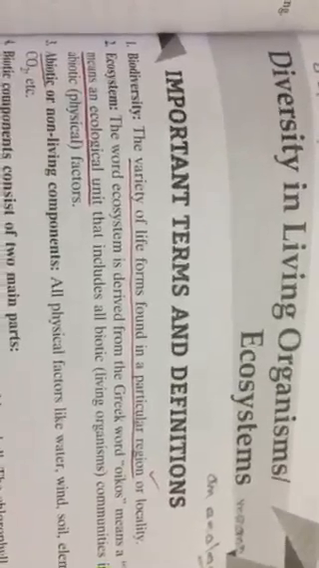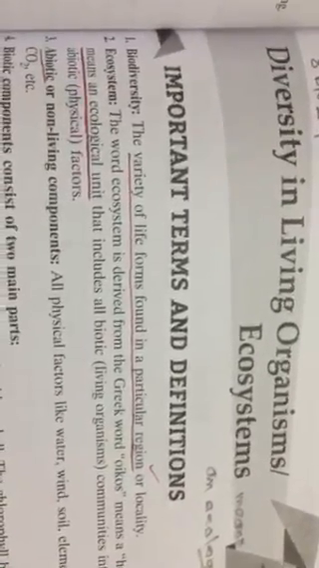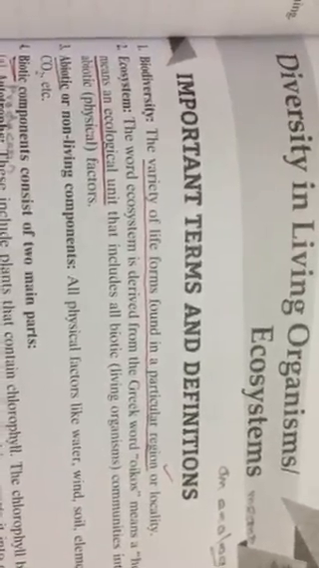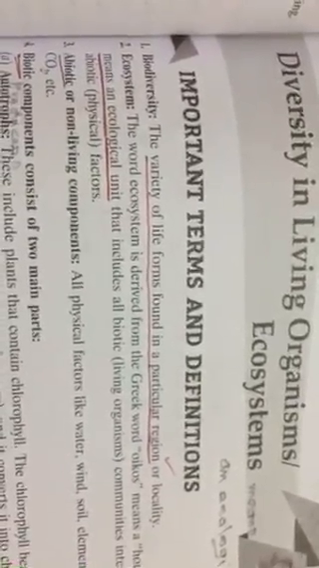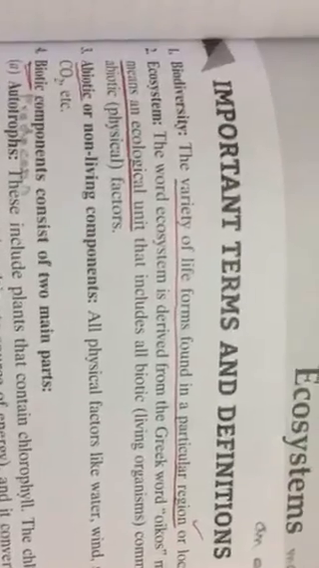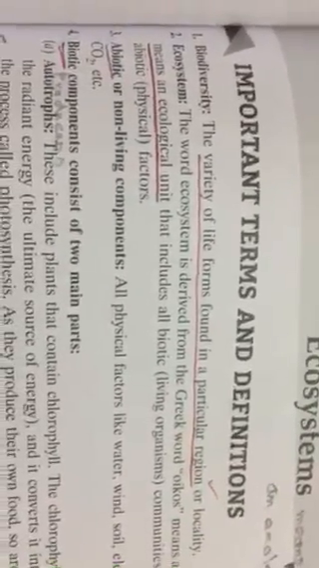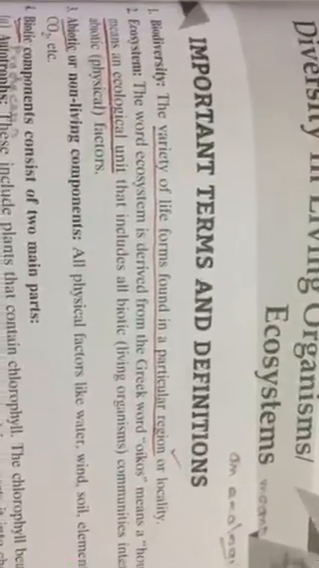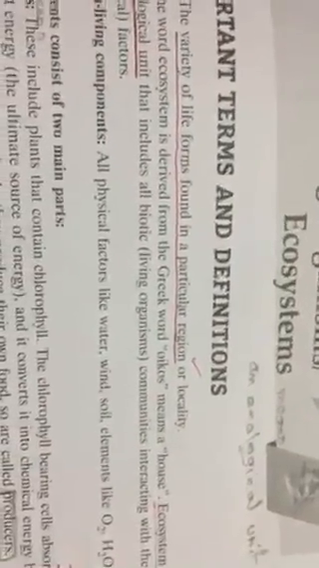So first I am going to give some important terms in this lesson, then two important concept maps given in the next page. Both will help you to understand the terms easily. Nothing to worry. So you take: ecosystem means an ecological unit. Okay, you note down.